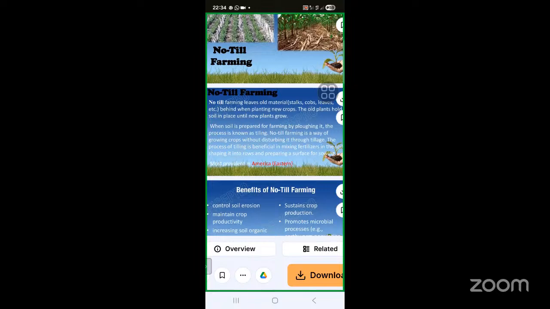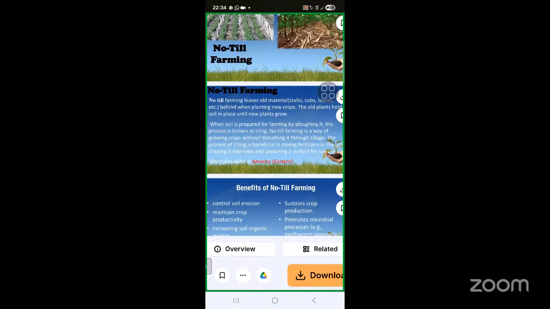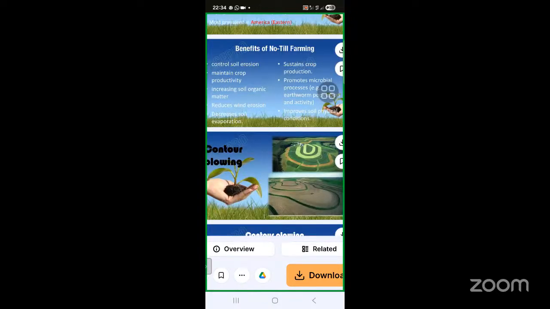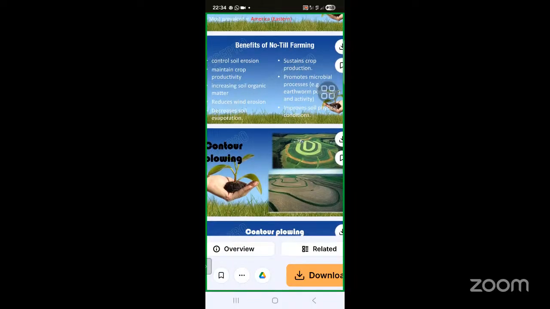And the benefits of this: control of soil erosion, maintaining crop productivity, increasing soil organic matter, reducing wind erosion, decreasing soil evaporation, sustaining crop production, promoting microbial processes. These are all very important, and it improves the soil physical condition. This is a very important part.